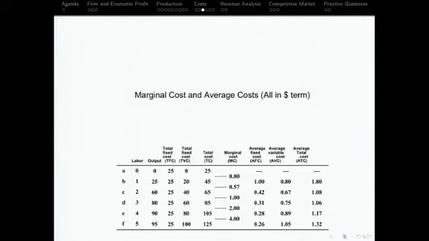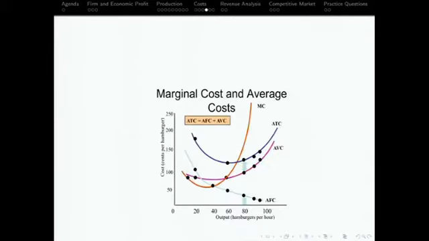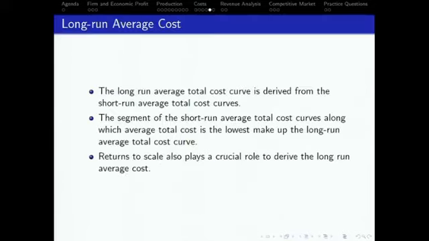Right? And that will give you full marks. Is that clear? So please make sure that you do the practice of that. Now, these are the shapes. I already showed you those shapes before. And now the long run cost.